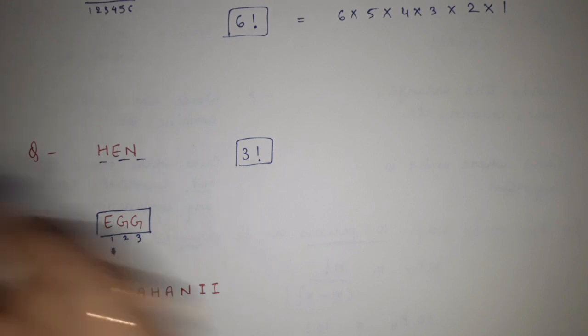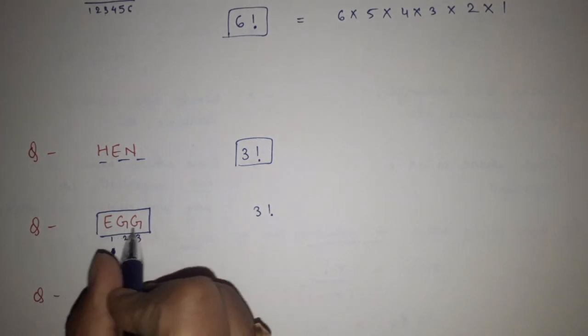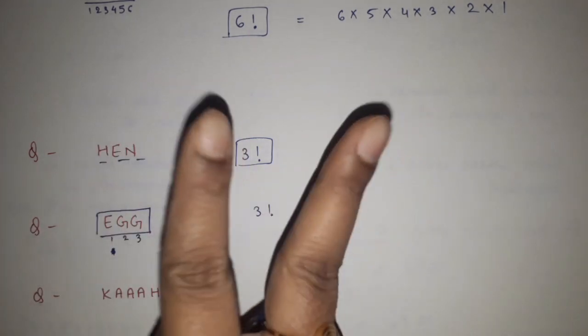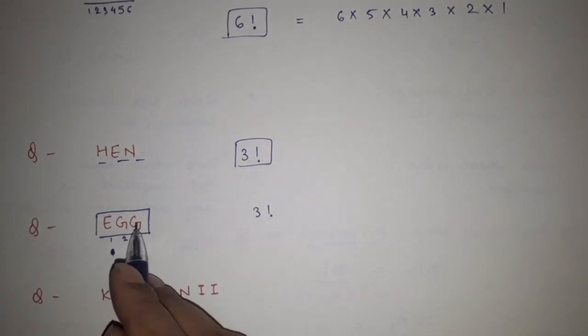So, 3 factorial will be there. But here, what happens is that G is repeated. How many times is G repeated? Twice. You have to count the number of repetitions. So here G is repeated twice.